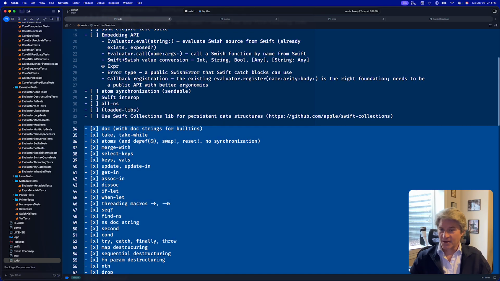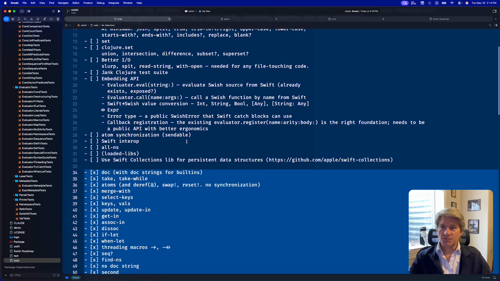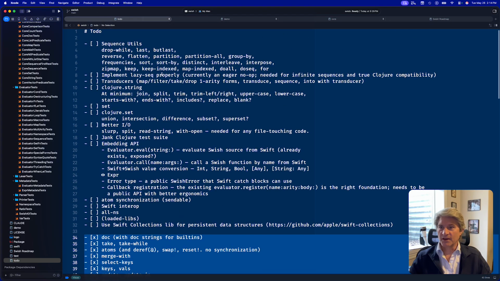We've got atoms and deref. Special note there, it's for single threaded use. We don't have compare-and-set functionality yet. That'll come later. We've got take-while, and we've got doc strings, or the doc function I should say, as well as doc strings for all the built-ins. All of this is part of, and here's what's coming up.